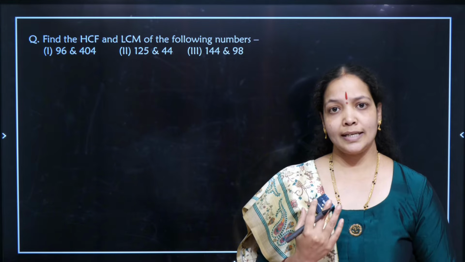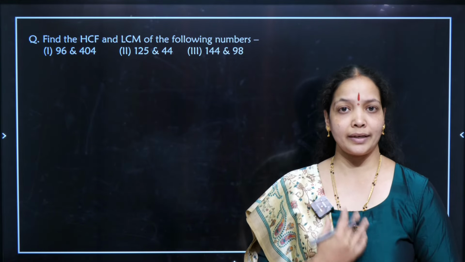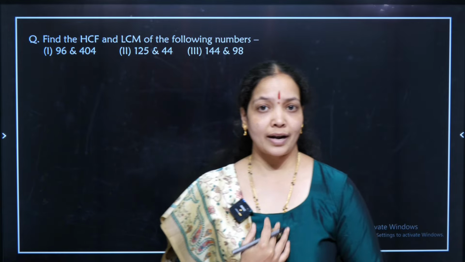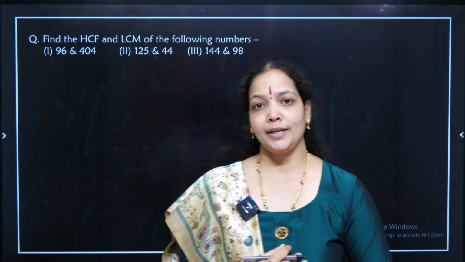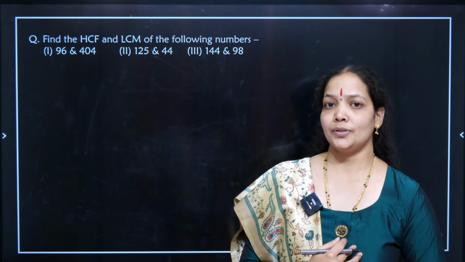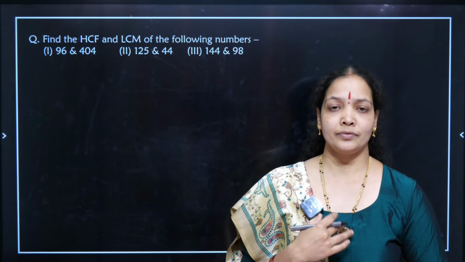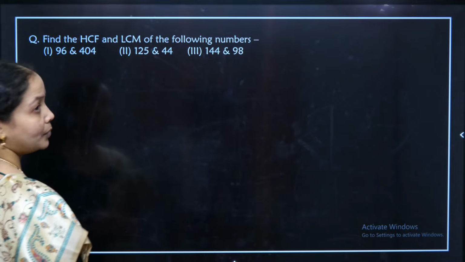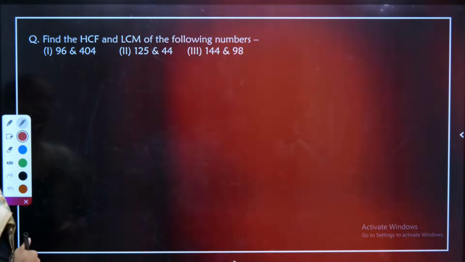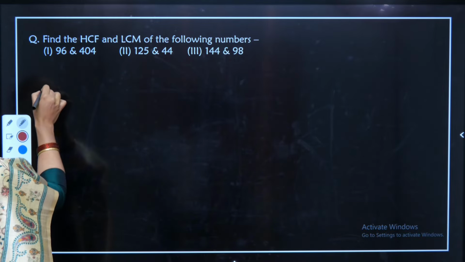You can just analyze whether your steps and my steps are matching, whether you are correct, and whether you are on the right track. Let us have a quick check. Pause my video, and when you rewind it and see the working of my answer, you will be happy that you have done it on your own. So I am doing it here for you, but you have to pause the video and do it in your book. The first question: finding the prime factorization of 96 and 104.